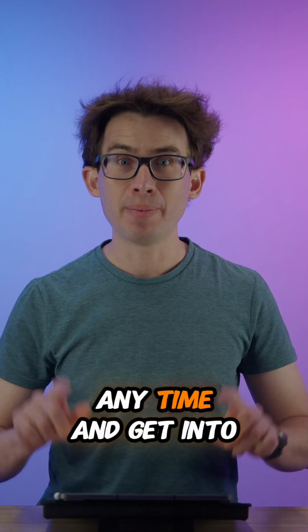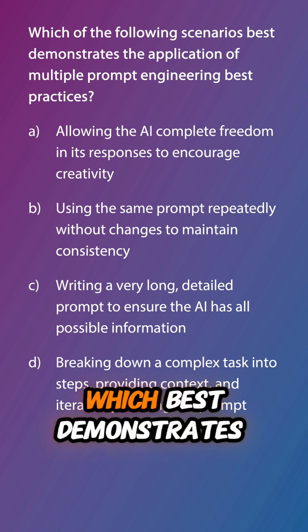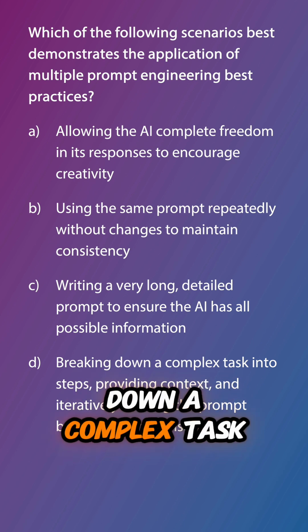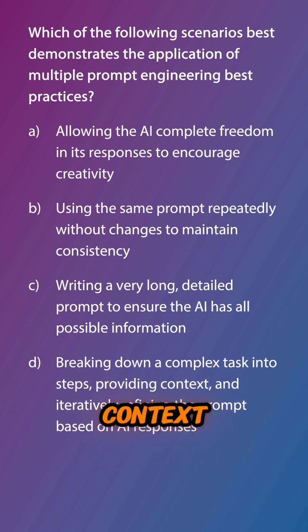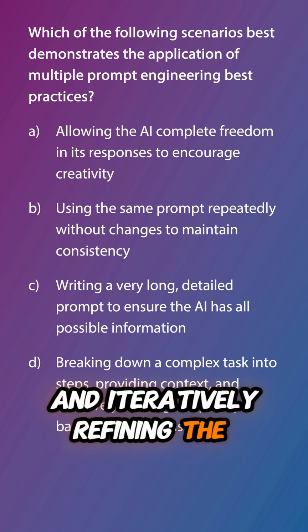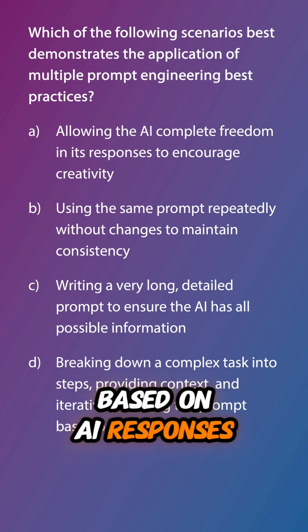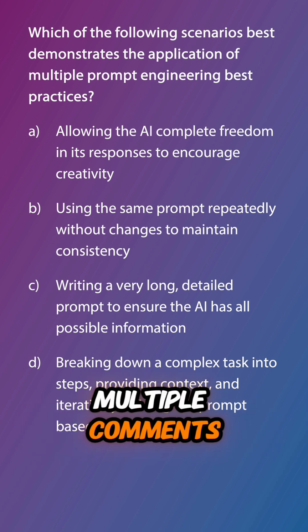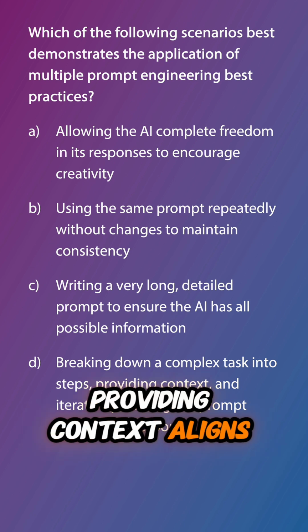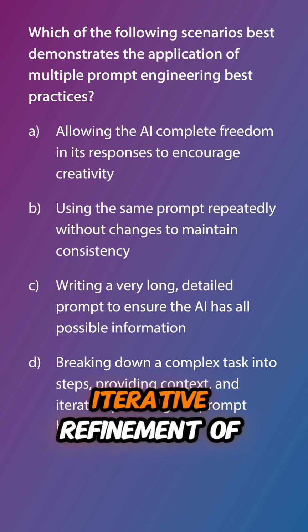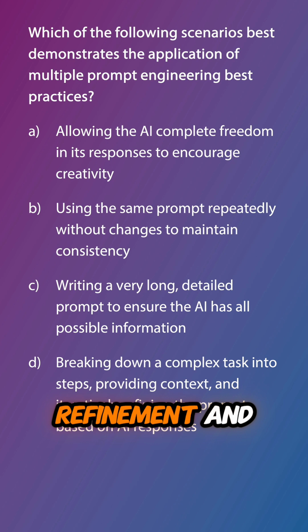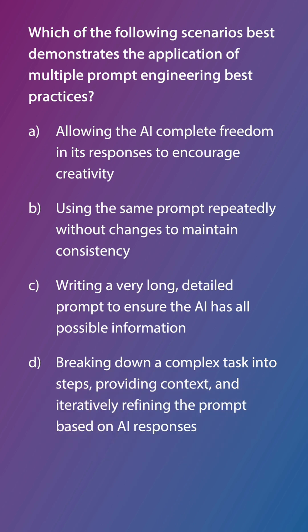Now let's not waste any time and get into it, asking which best demonstrates the application of multiple prompt engineering best practices. The answer is D, breaking down a complex task into steps, providing context and iteratively refining the prompt based on AI responses. Breaking down a complex task into steps relates to using multiple comments. Providing context aligns with contextual information. Iterative refinement of the prompt based on AI responses combines iterative refinement and test and validate.